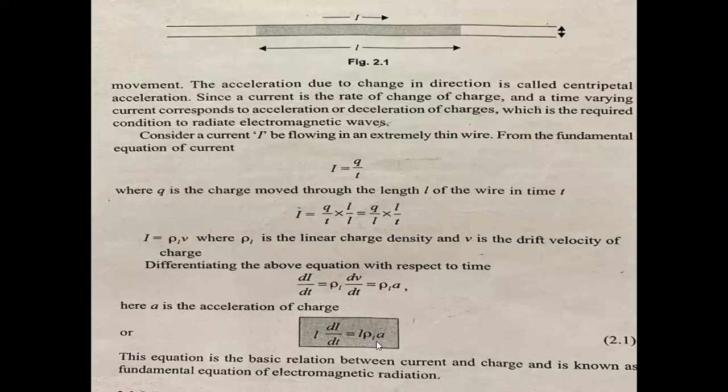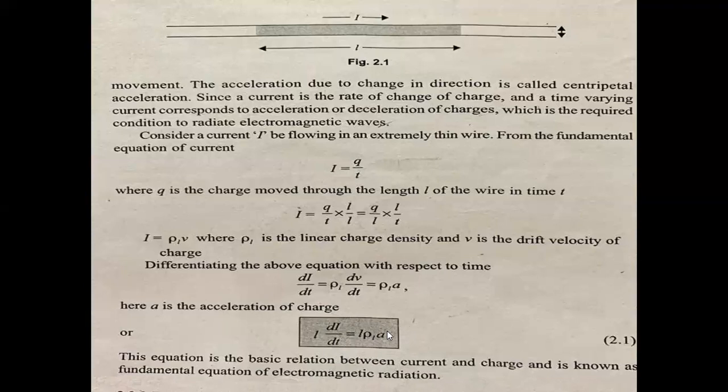Here from this equation, we can say that the conducting wire can radiate electromagnetic energy if there is an oscillating current in the wire. First condition, oscillating current in wire.